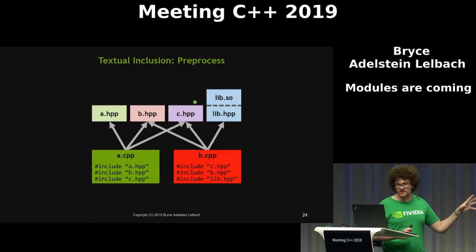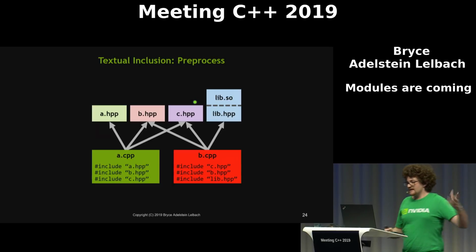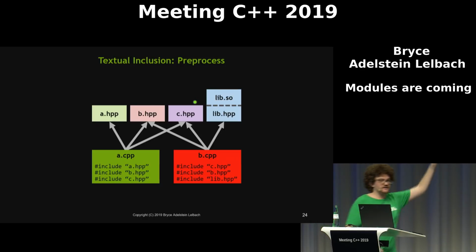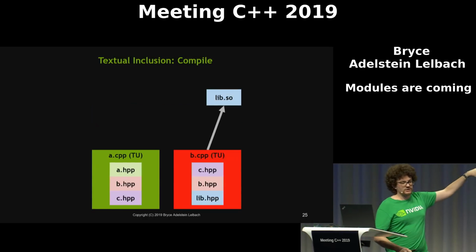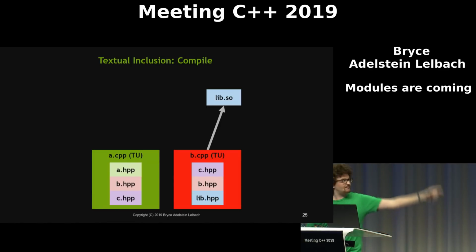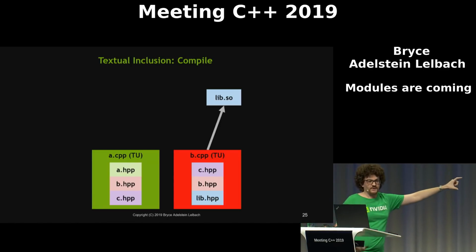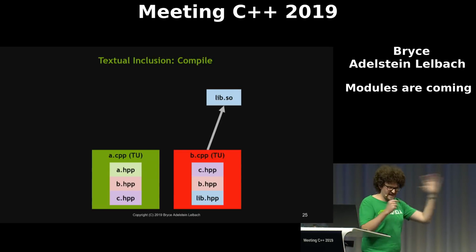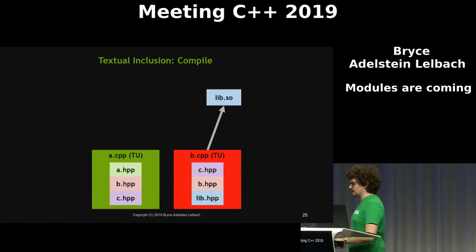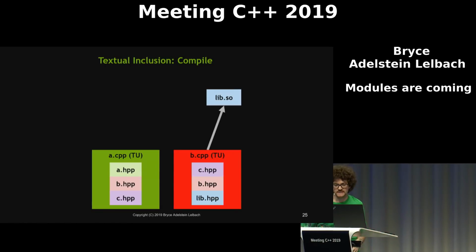So the first thing that we do when compiling this code is we preprocess it. And as we said before, what preprocessing means is we take all of the includes and we textually expand them into the source file, and that produces a translation unit. You will notice that the boxes here have gotten larger because the actual thing has gotten larger. We've textually taken all those headers and we've just copied them into the source file and then called it a translation unit.